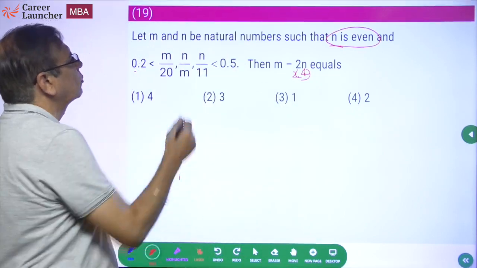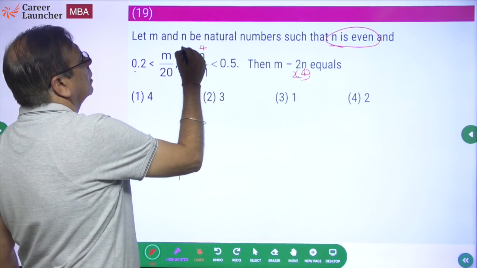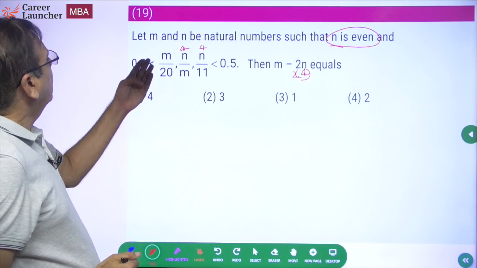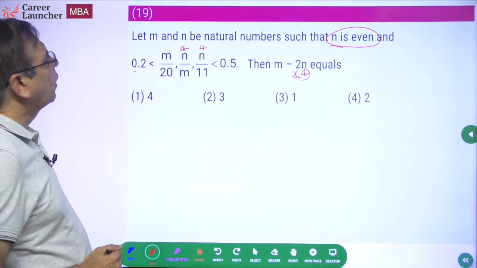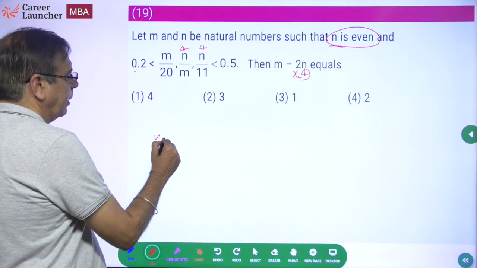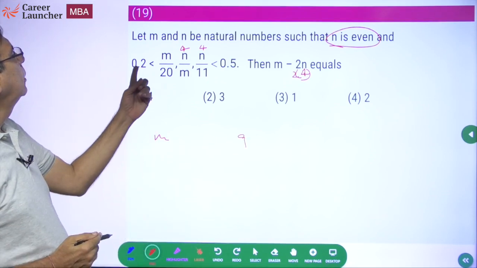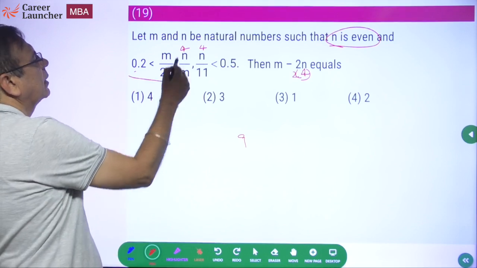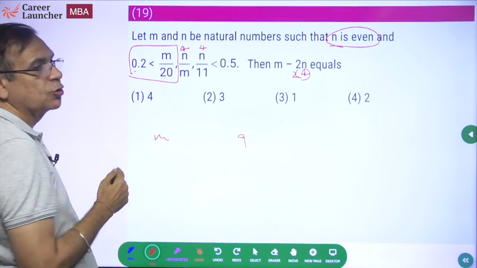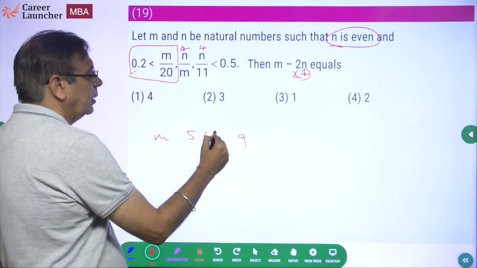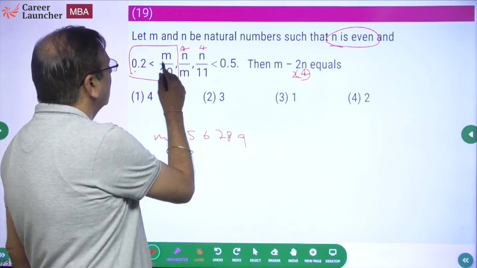Now that we know n is 4, let's see what is m possible. What is the possible values of m? Okay. M by 20 has to be less than 0.5. So maximum value for m will be 9. And what will be the smallest value? 0.2 has to be less than m by 20. That means m has to be greater than 4. So m minimally 5. So 5, 6, 7, 8, 9. These are the possible values of m.